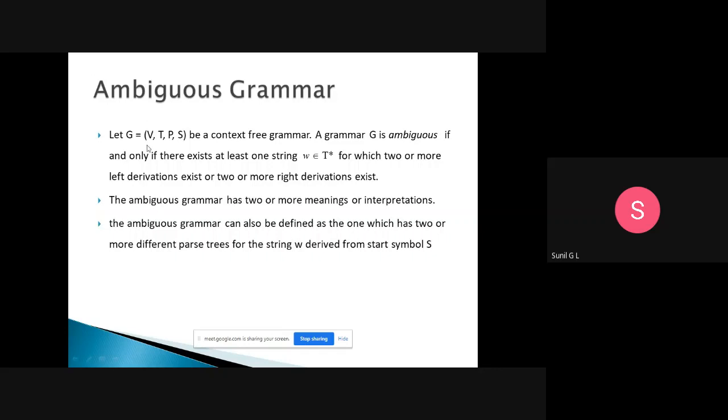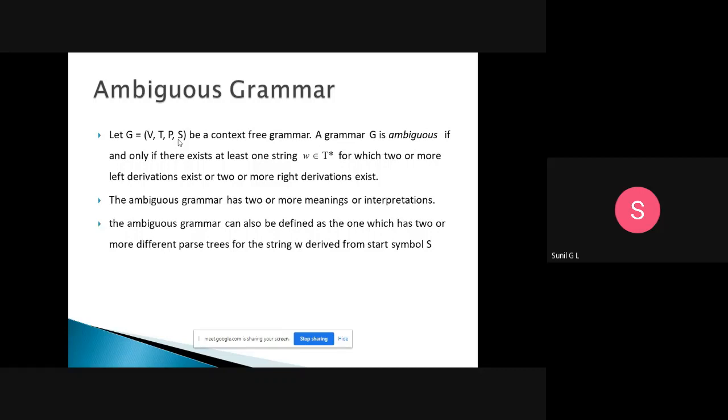Let G equal (V, T, P, S), so it will be a context free grammar. A grammar G is ambiguous if and only if there exists at least one string w belonging to T star for which two or more left derivations exist, or two or more right derivations exist.